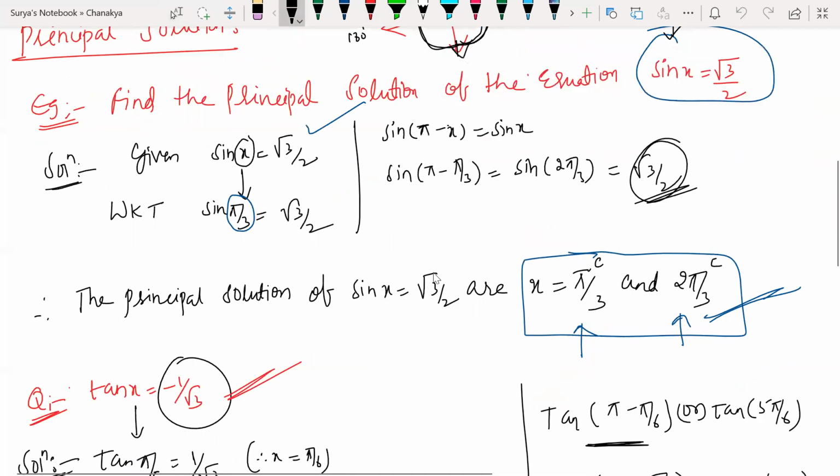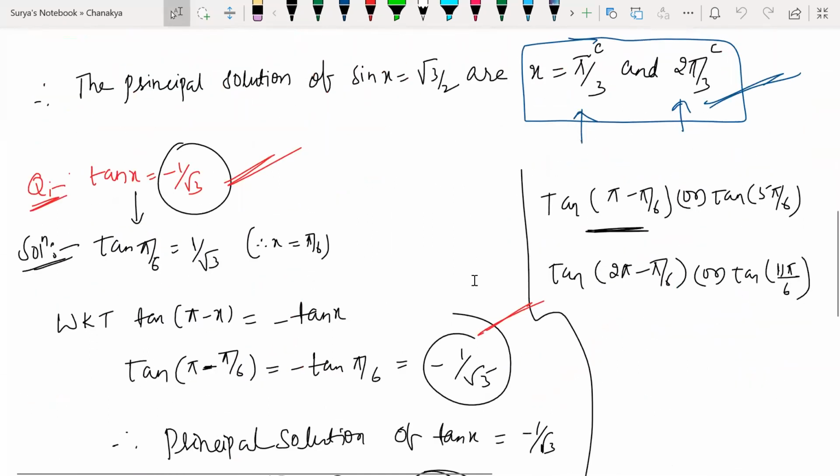Look at this. If you didn't understand this, tan x. So tan is positive in which quadrant? The first quadrant and third quadrant. Tell me, children.